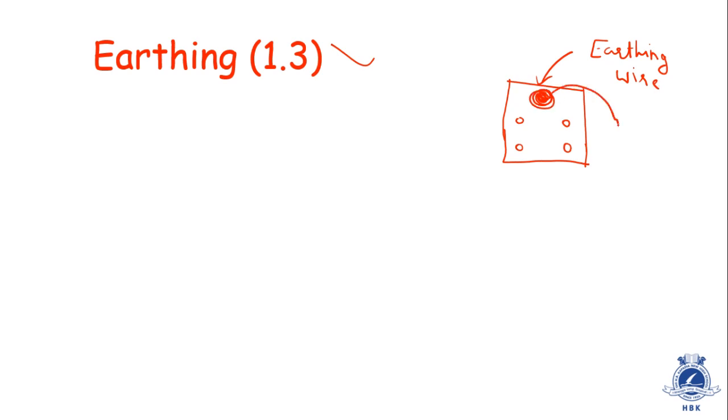The wire which comes out from this hole goes straight towards the ground, and it is connected with a rod which is further dipped inside some salt. Earthing is done when an excess amount of charge is present anywhere in your electrical appliance. If you are using a refrigerator and due to some short circuit the charge gets dissipated to the metal part of the refrigerator, then when you touch the metal part you will experience an electric shock.